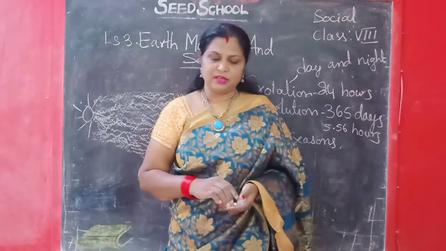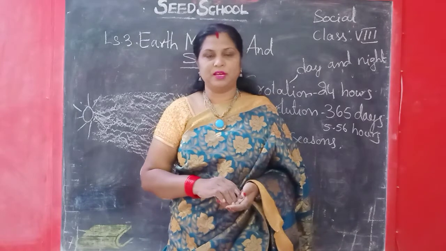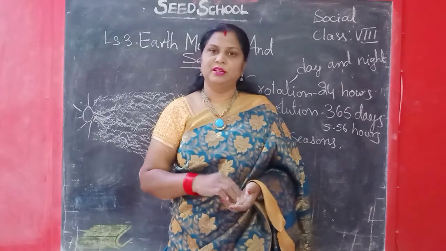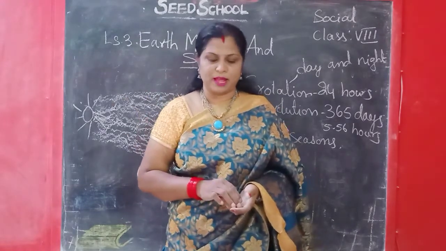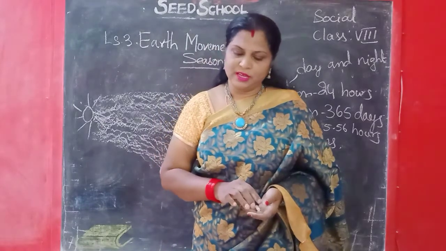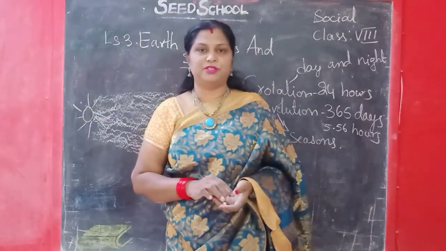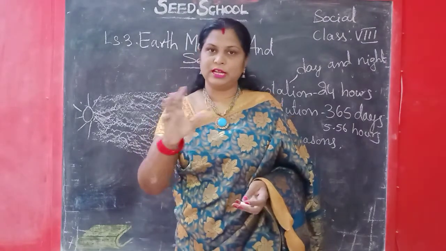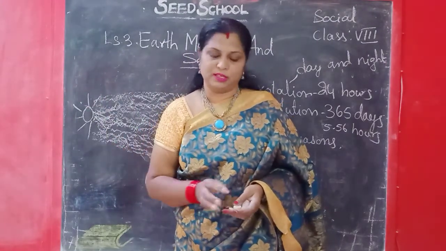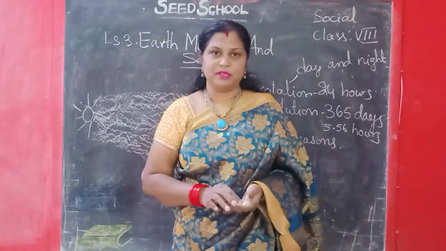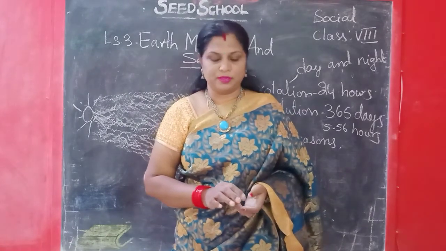And in winter, new leaves come from the branches. In rainy season, trees are full of green leaves and grow with full strength. So these are the things which happen in the different seasons. About animals. We'll see about animals.